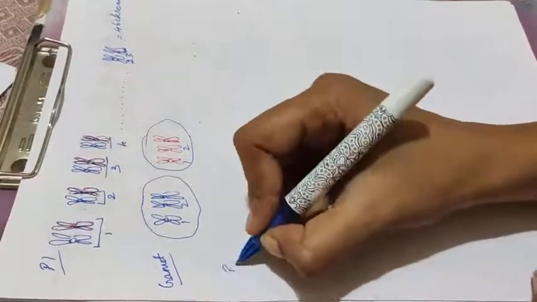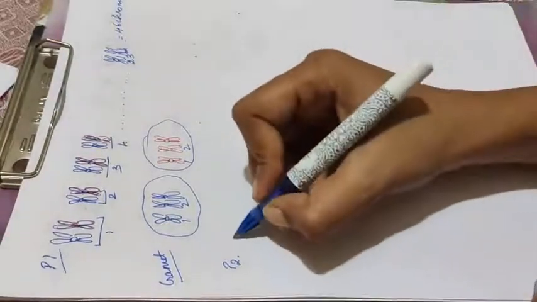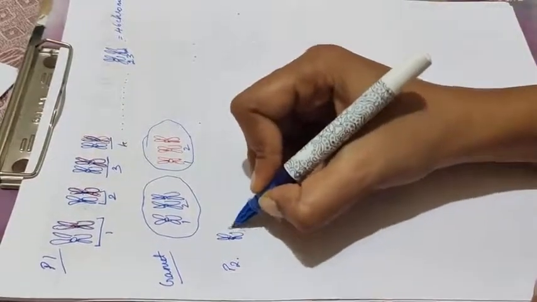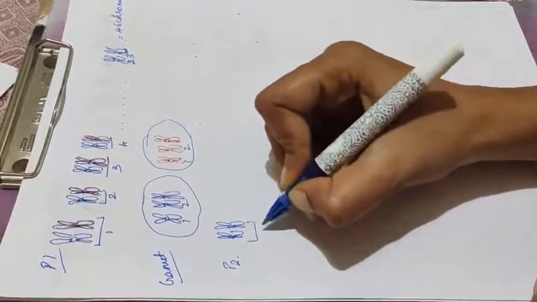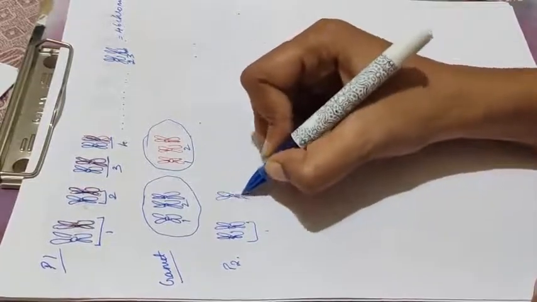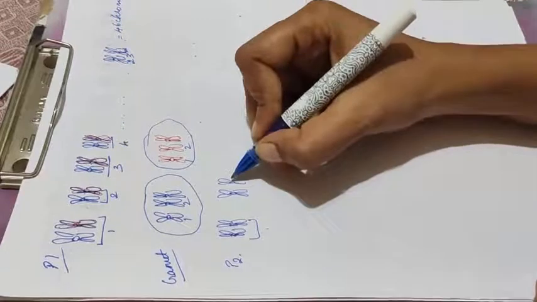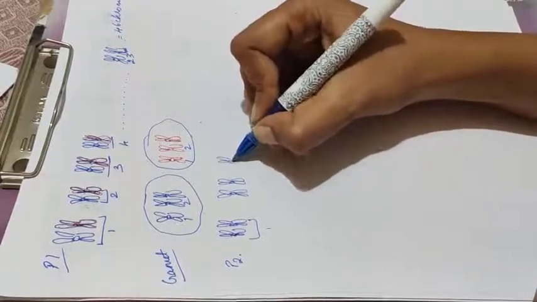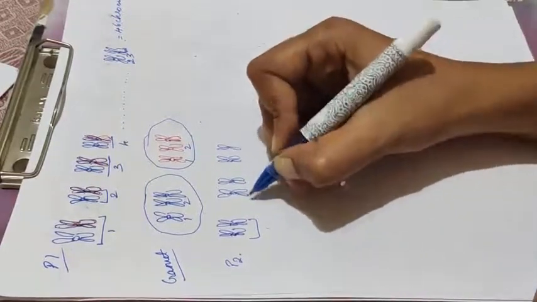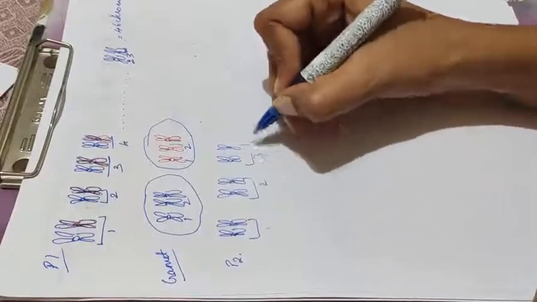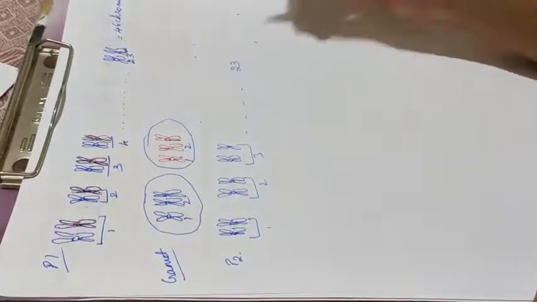Similarly, there is a parent 2. The same arrangement you can see in parent 2 also. So this is the first pair and second pair. This is the third pair. Like this, first, second, third, and so on till the 23rd is the same.